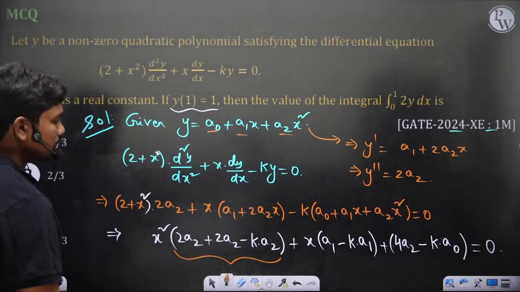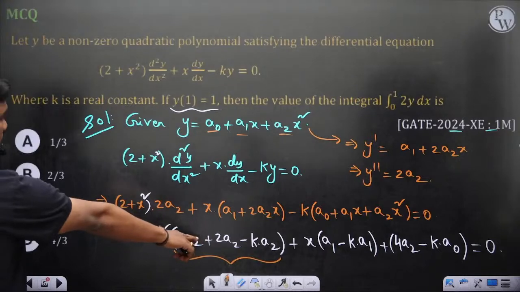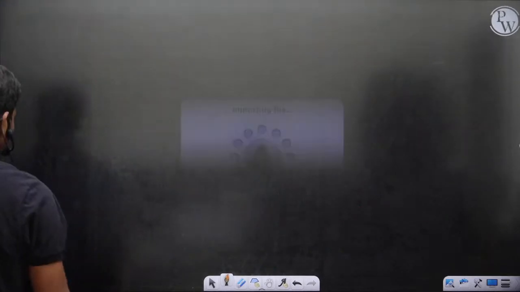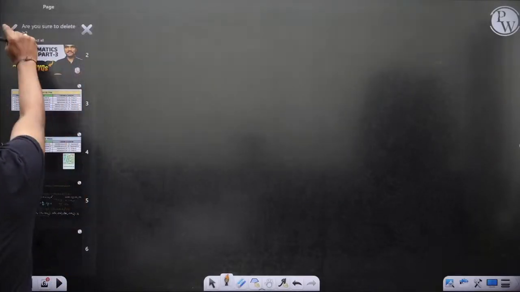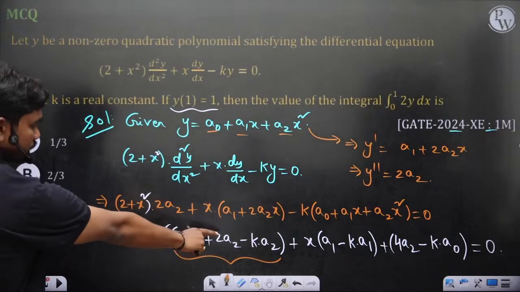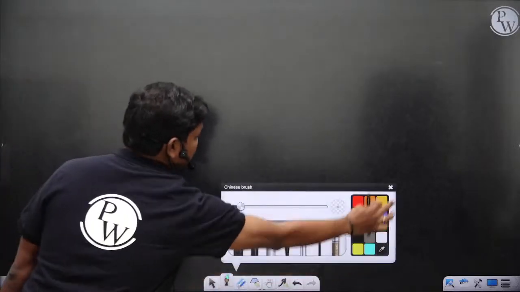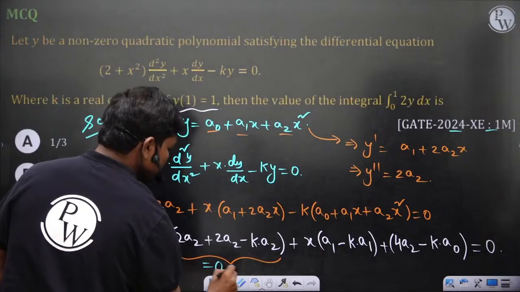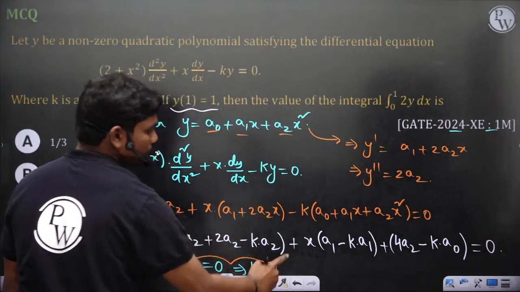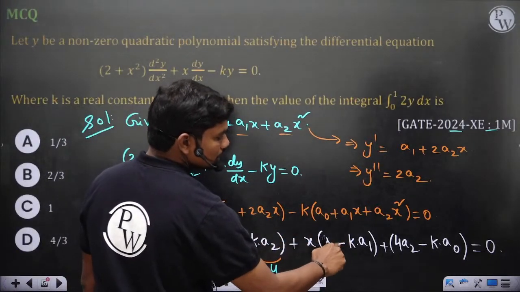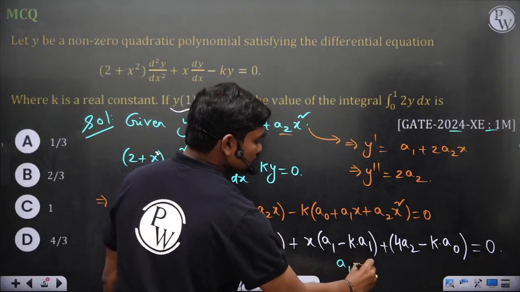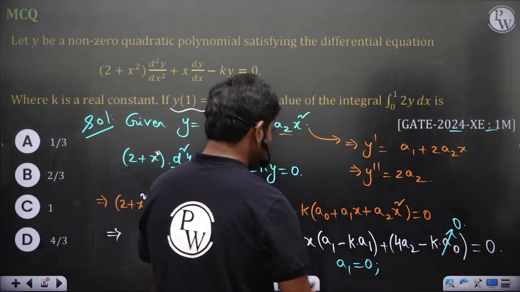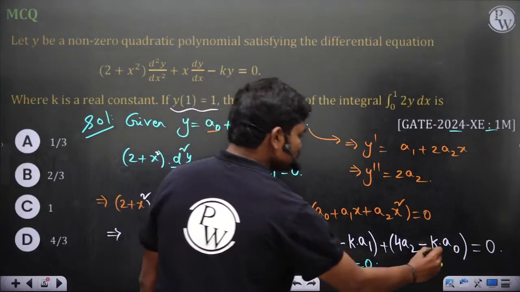If a1 is 0, then if you see from these equations, k should be equal to, sorry, just a second. So now if you solve this equation, k should be 4. First of all, k should be 4, because if you make this term equal to 0, this implies k is equal to 4. So if you put k equal to 4, this is minus 3a1x. So a1 should be 0 in this case. That's all. Sorry, a1 is 0, and k is 4.